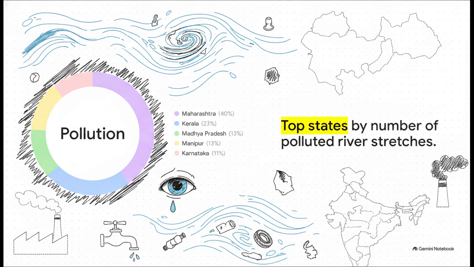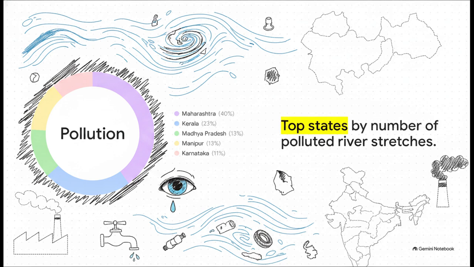Now, according to the 2023 Central Pollution Control Board report, there is a tiny bit of good news. Nationally, we've seen a marginal improvement, with the total number of polluted river stretches dropping from 311 to 296. But when you zoom in, certain states are still carrying a massive burden.